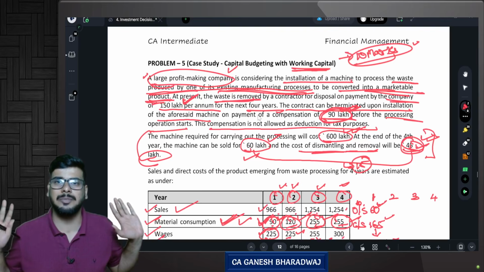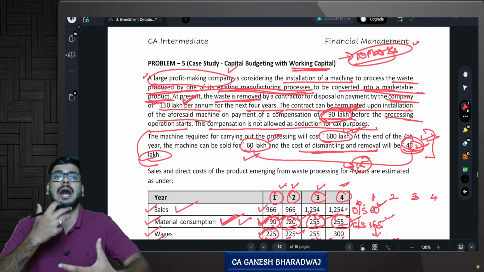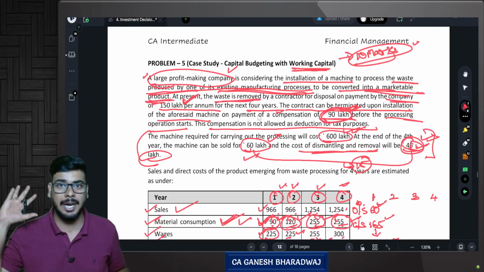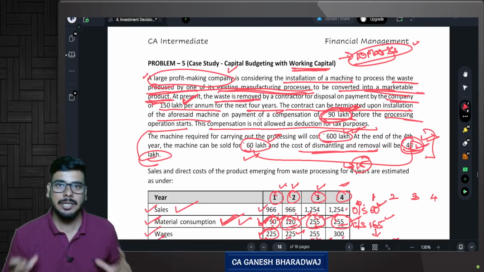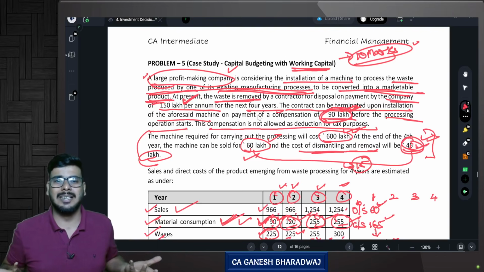Apart from that, is there anything new that I have taught you? Everything else was something that we've already seen. The problem was only interpreting the question and applying it accordingly. That was the only problem. I understand. So if you patiently read the question, you will be able to understand this and do this question by yourself.